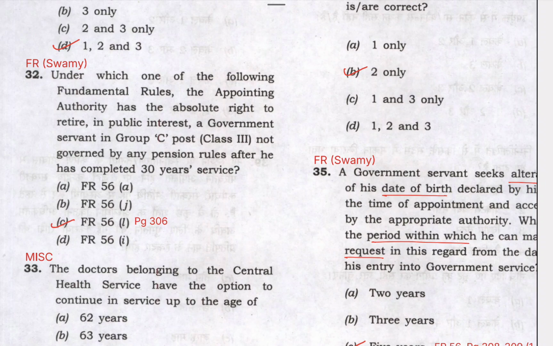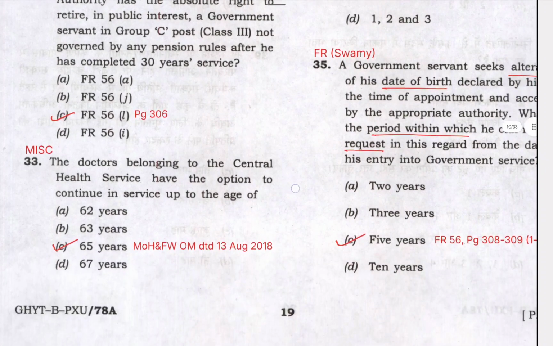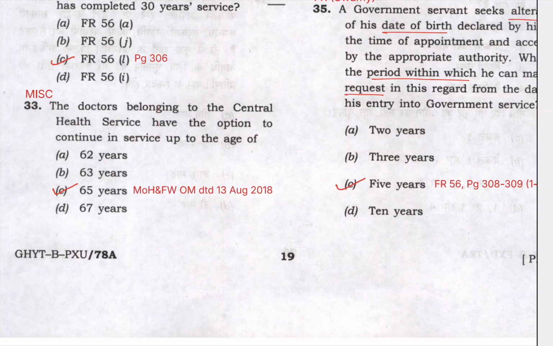So let's move on to the next question now. The doctors belonging to the Central Health Scheme, it is not CGHS, it is CHS, have the option to continue in service up to the age of how many years? So the right answer is 65 years. The Ministry of Health and Family Welfare issued an OM on 13 August 2018. In that case the years of service were increased, and up to 65 years was allowed. So this is a miscellaneous question.